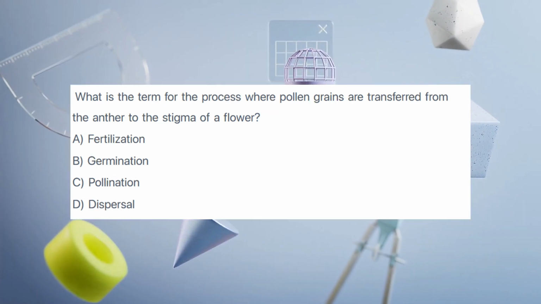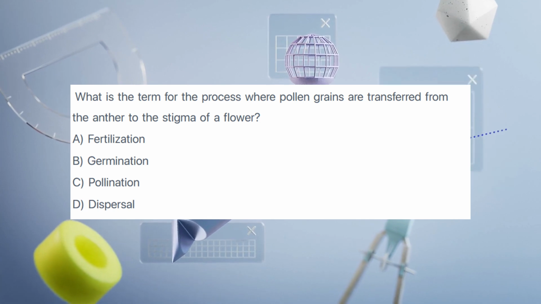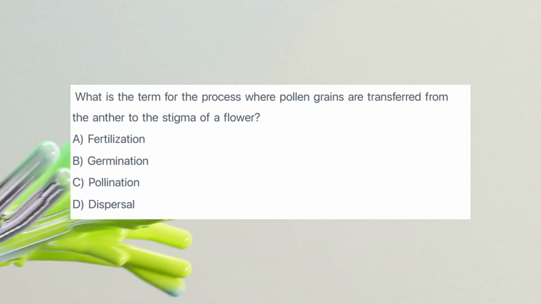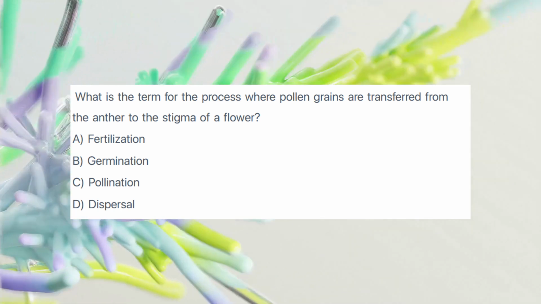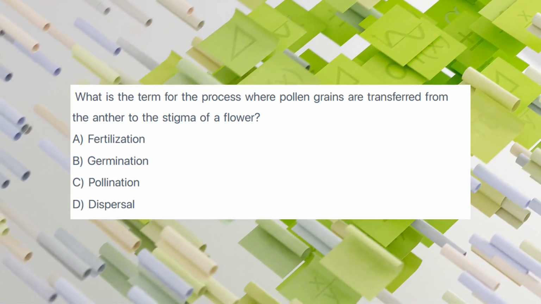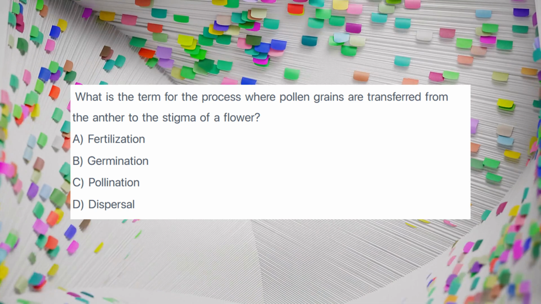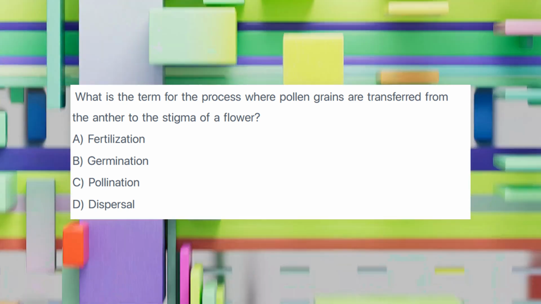What is the term for the process where pollen grains are transferred from the anther to the stigma of a flower? A. Fertilization. B. Germination. C. Pollination. D. Dispersal. Consider the reproductive steps in flowering plants.